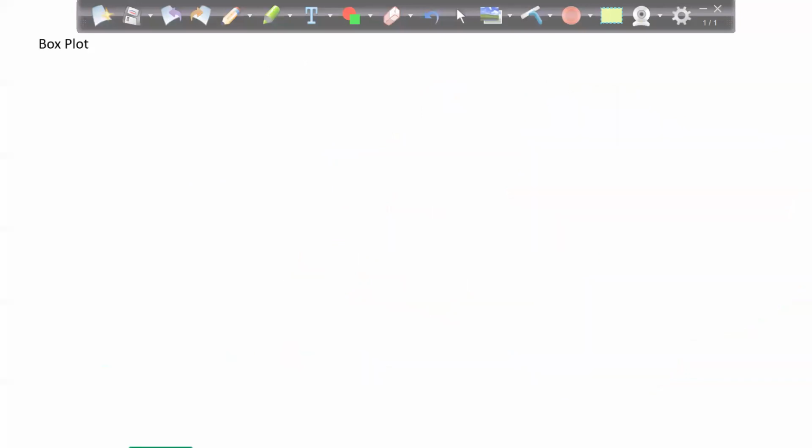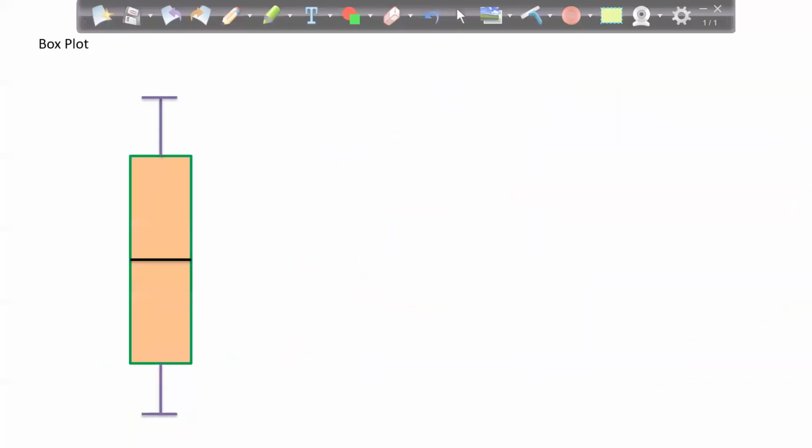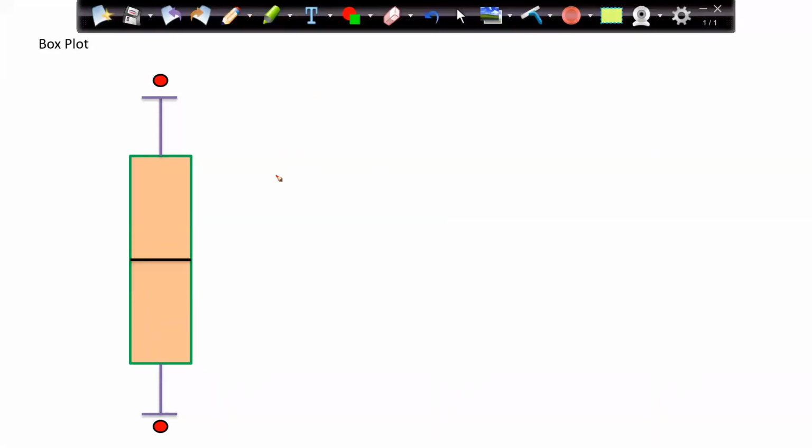Now, box plot. We had a lot of discussion about this box plot, but again, it is important. That's why I'm coming back to it again and again. The box plot basically helps us find the outliers and the distribution of the data. So we already know about it, and I'll just quickly talk about this. This box plot normally helps me find my outliers. It's an industry standard formula.